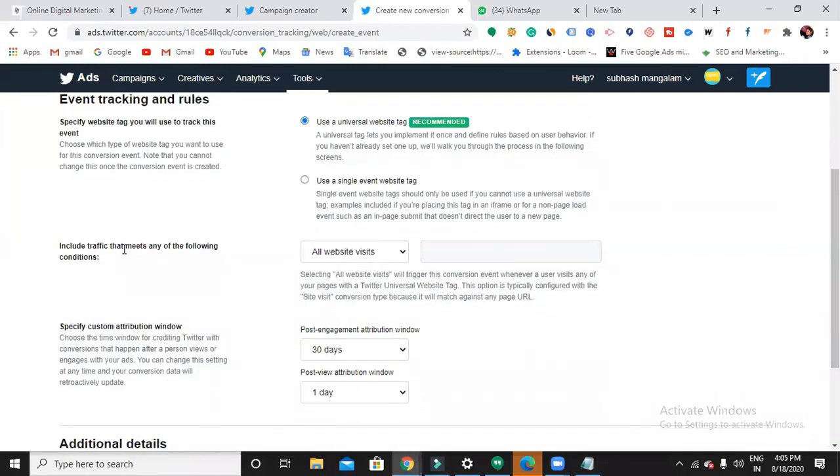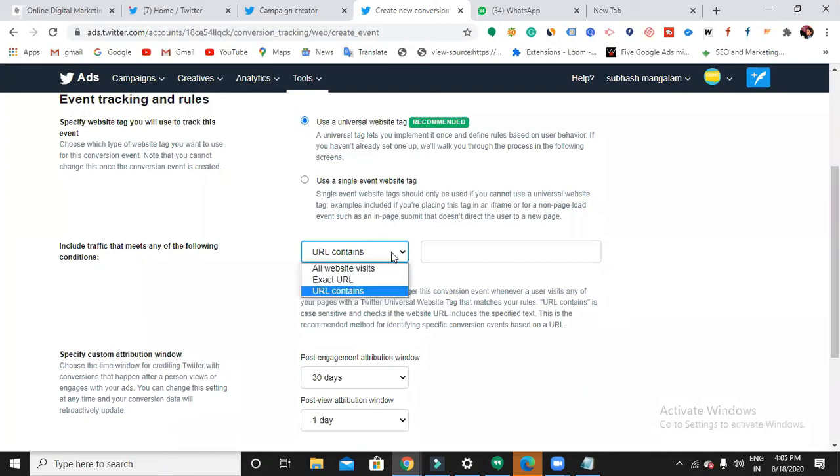Include traffic that meets any one of the following conditions: all website visits, exact URL, or URL contains. Which one should I choose? URL contains is the best one, right? It's up to you. If you want to add any other condition, you can still add.